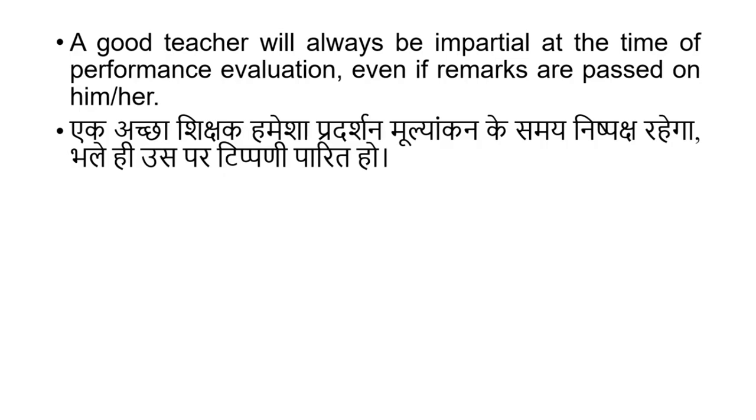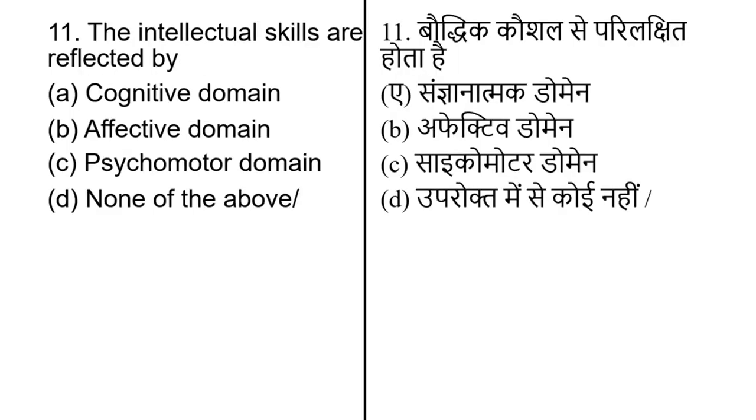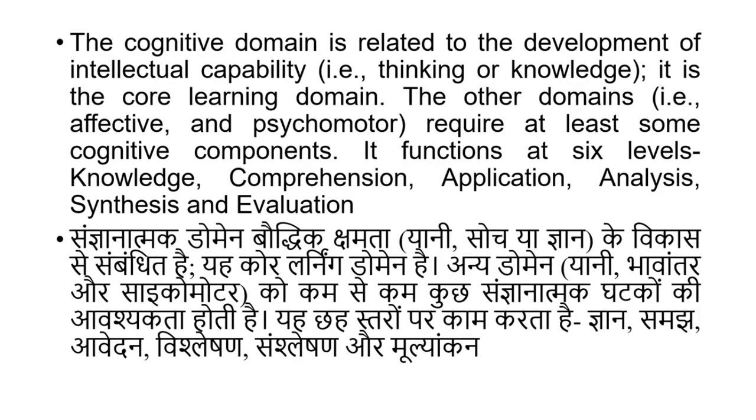The intellectual skills are reflected by, and options are: cognitive domain, affective domain, psychomotor domain, and none of the above. The intellectual skills are affected by the cognitive domain. The cognitive domain is related to the development of intellectual capability, that is thinking and knowledge. It is the core learning domain. The other domains, that is affective and psychomotor, require at least some cognitive component. It functions at 6 levels: knowledge, comprehension, application, analysis, synthesis, and evaluation.